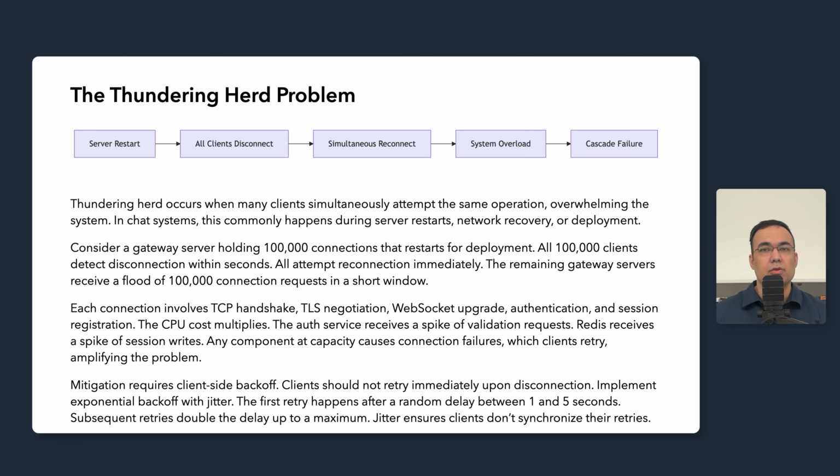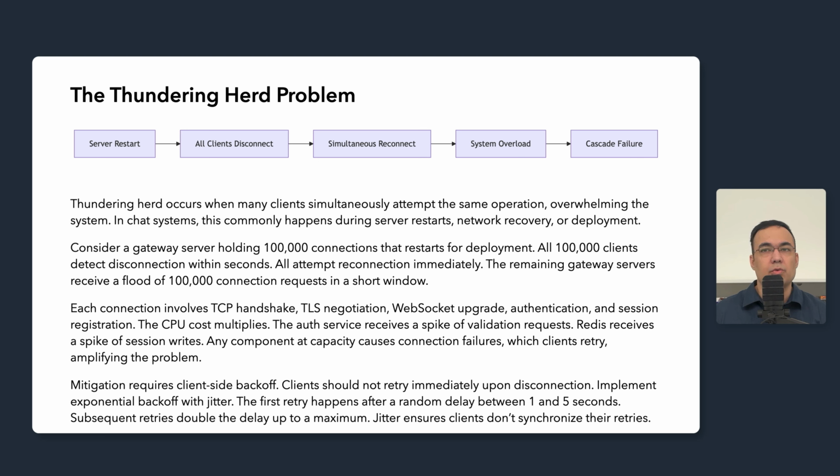Server-side protection includes connection rate limiting, both per IP and globally. Admission control can temporarily reject new connections when the system is overloaded, returning a retry later response that instructs clients to back off. Gradually ramping up a new server before exposing it to full traffic also helps.